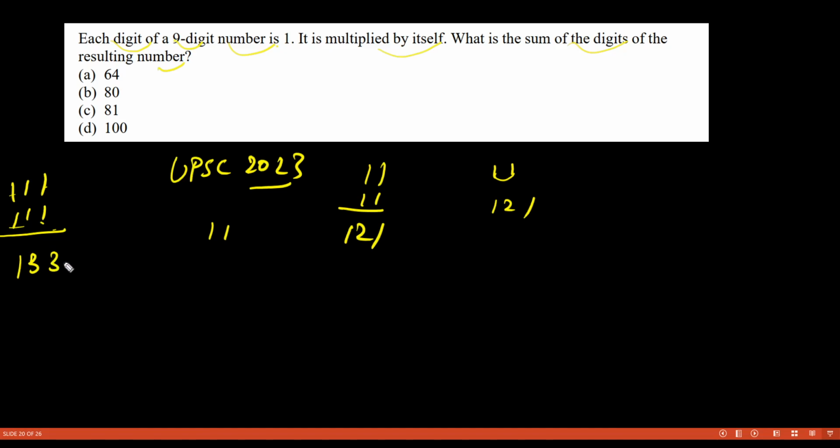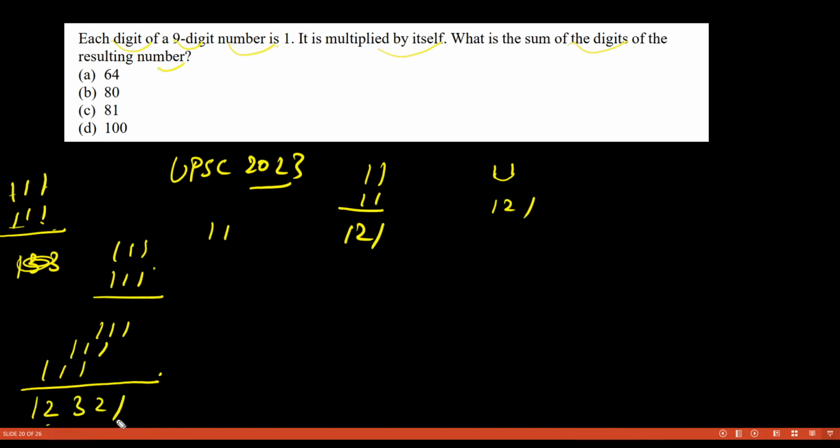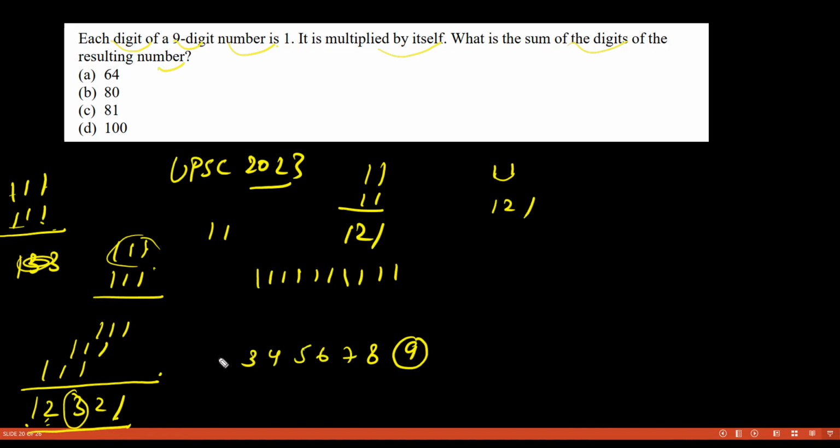Sorry, when you are multiplying this triple one, you are getting 111 and 111. So what is the number you are getting? 12321. So you are understanding that you are having these three numbers, so you are getting a 5-digit number. In the middle you are getting 3, and on the sides you are getting 2 and 1. So when you have nine 1s, in the middle you will get 9, and on both sides you will get 8 7 6 5 4 3 2 1.